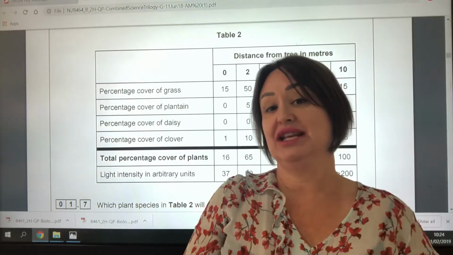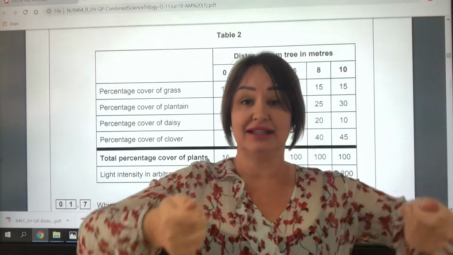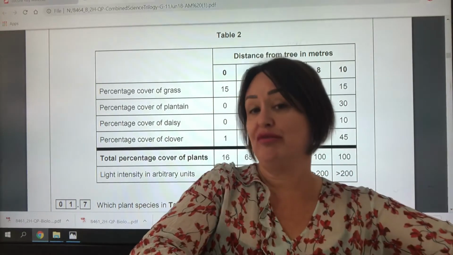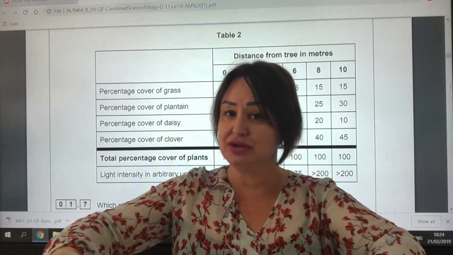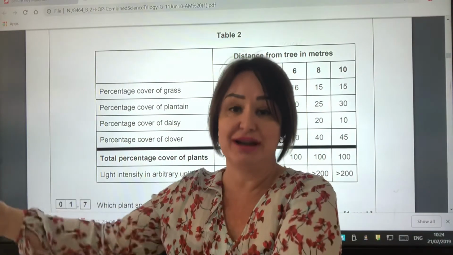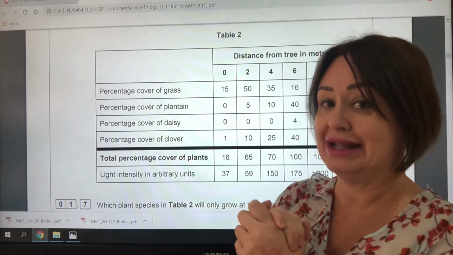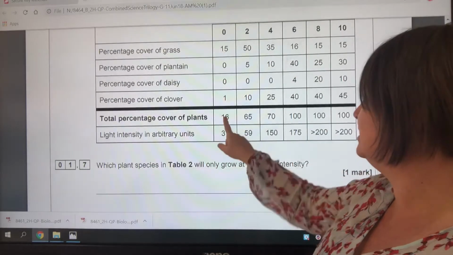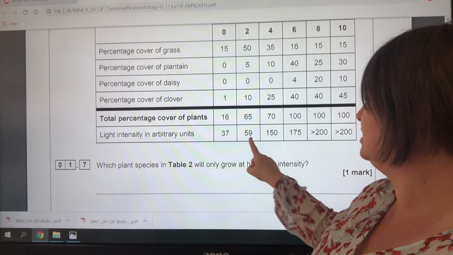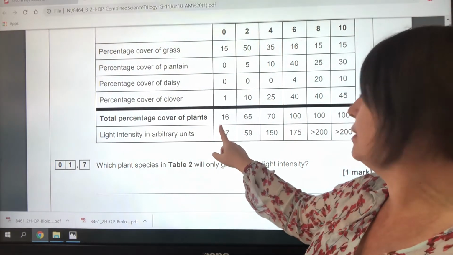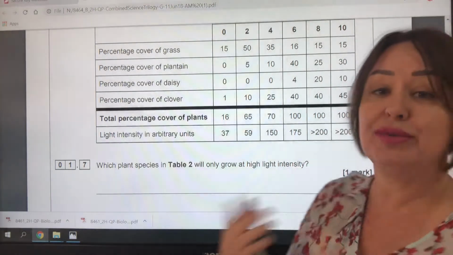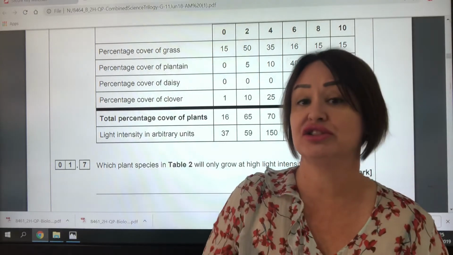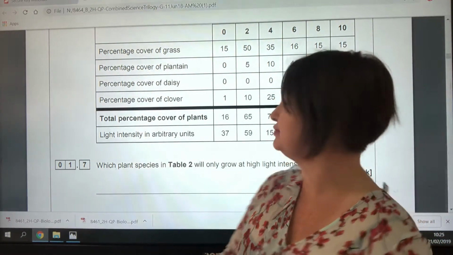In this experiment, what they did was they used a quadrat and they measured the light intensity under the tree and they calculated the percentage cover of plants. And then every 2 meters out, they continued to use the quadrat and measure the percentage cover of plants. And here we have the table that gives us that information. Now we can see that as the light intensity increases, so does the percentage cover of plants. We would expect that because there's more light, therefore there's more opportunity for plants to grow because there's more photosynthesis.